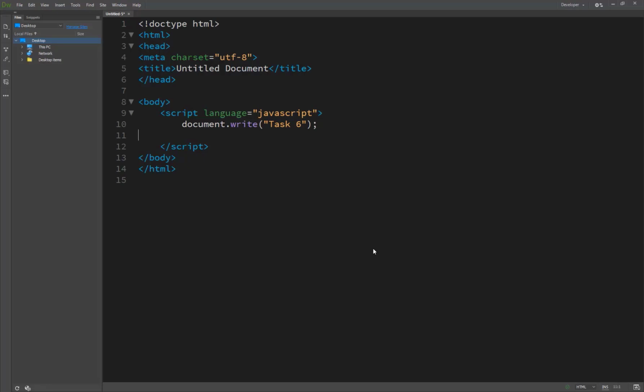This is basically a JavaScript command. JavaScript understands that the document will write something inside the brackets, ending with a semicolon. It's called the end statement, or the termination of the statement. So this is a JavaScript command. Basically we have already seen this in our tasks 1, 2, 3, 4.